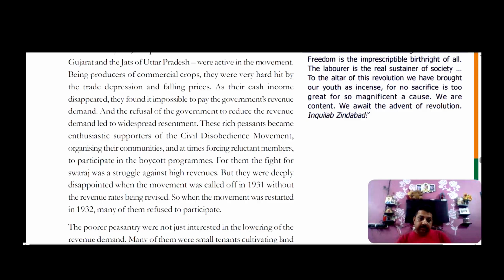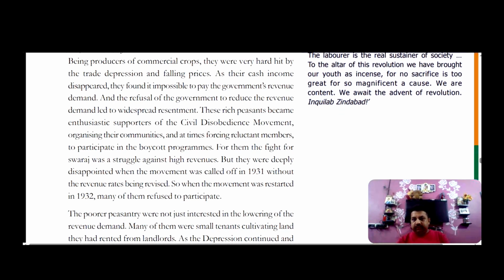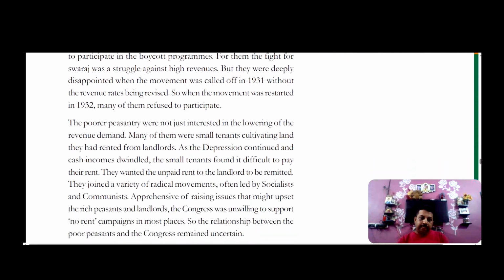But when it was suddenly called off in 1931 without the revenue rates being revised, they were disappointed. So they did not join when the British altered the Irwin Pact and Gandhiji relaunched the civil disobedience movement.